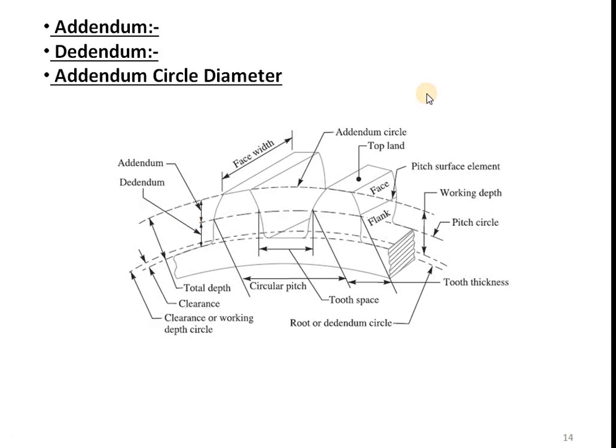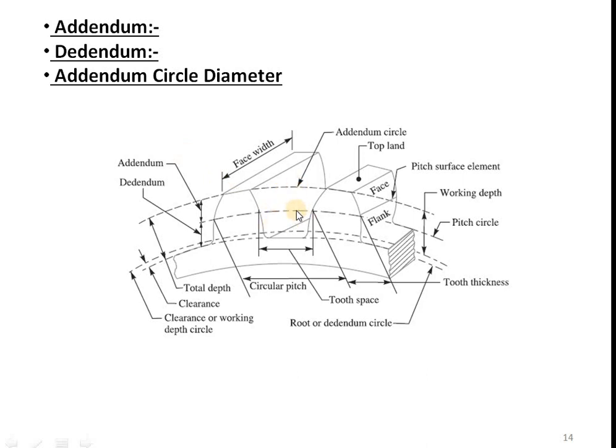Then next point is addendum circle diameter. Here you can see the addendum circle. The circle passing through the top of the tooth is the addendum circle, and the diameter of this circle is called addendum circle diameter. It can be calculated as teeth circle diameter plus 2 times addendum value.